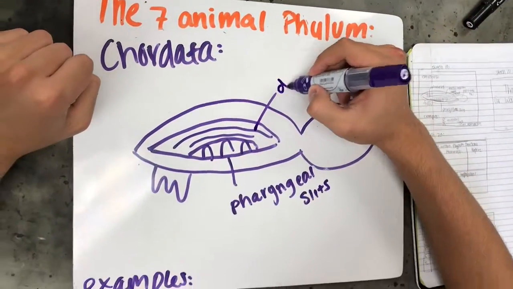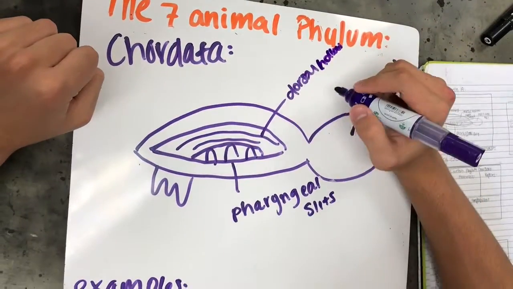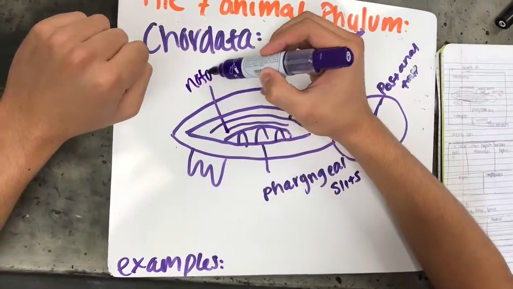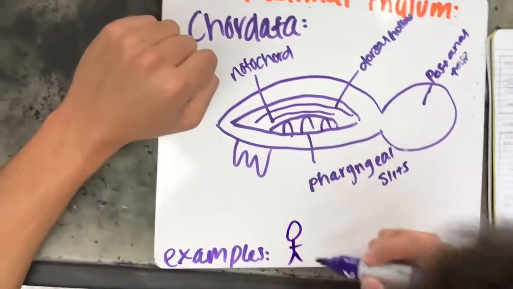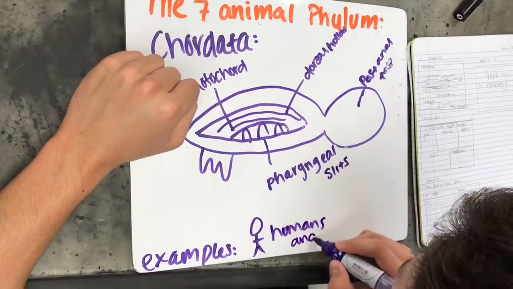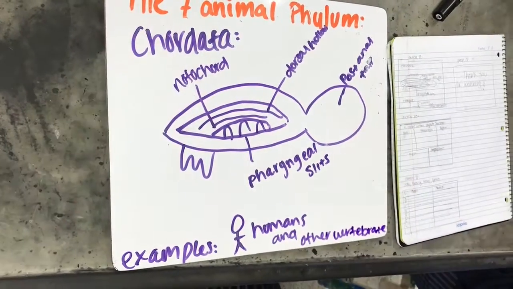They contain pharyngeal slits, which are openings connecting the inside of the pharynx, throat, to the outside. They may be used as gills. All chordates have these four features at some stage of their lives, but most vertebrates only in the embryo. Some examples are humans and other vertebrates.